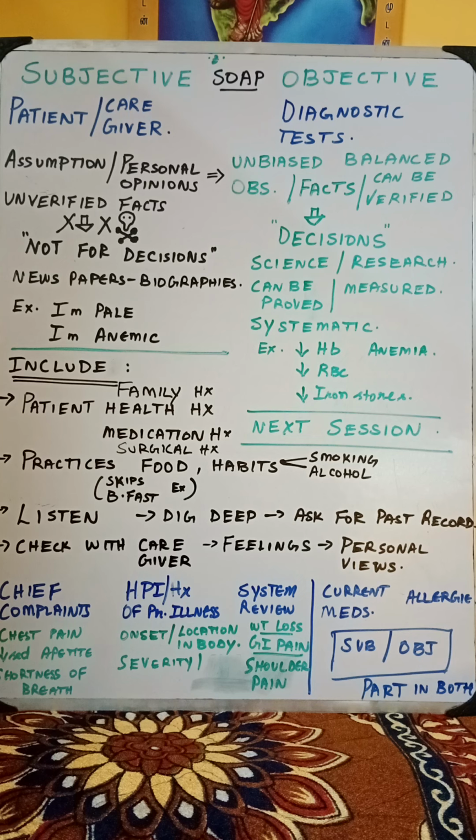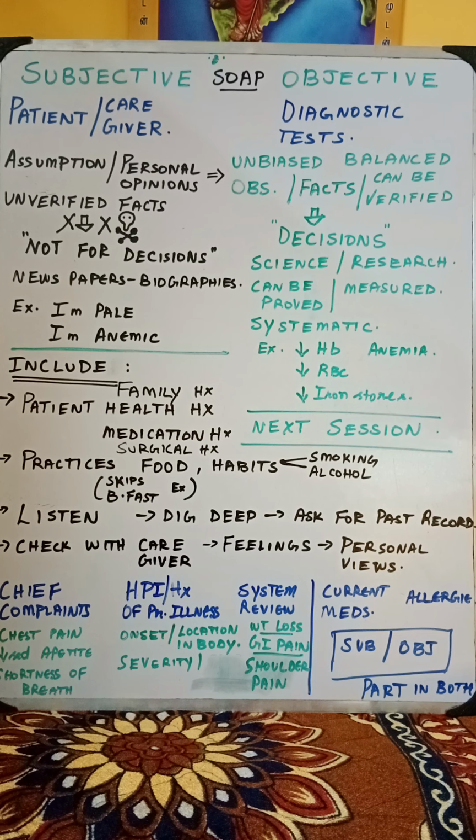You must have heard many doctors are very famous and they achieve heights of success because they simply listen. Listening is very important because they are patients and we need to have patience first. First, listen completely and try to dig deep into whatever information that you can get in subjective. This may include family history, his health history, his medication history, his surgical history.